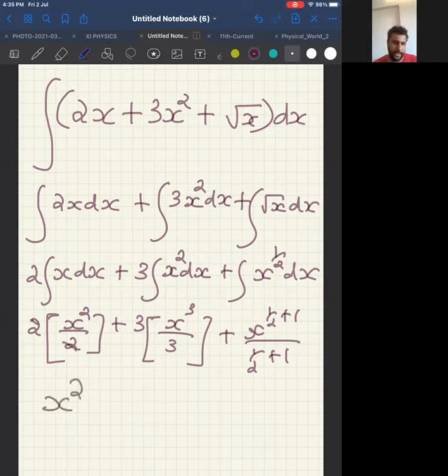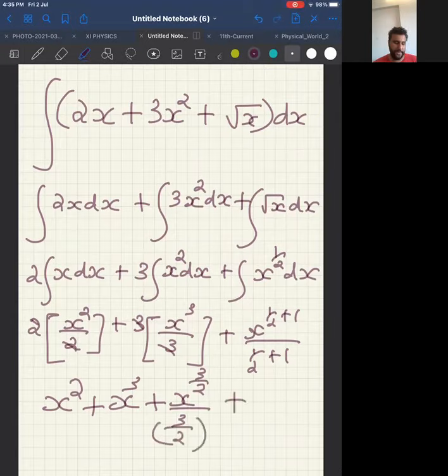I will get x square plus, 3 and 3 will cancel, x cube plus x power 3 by 2 divided by 3 by 2. You can take it up. Plus, tell me, are you getting anything similar like this? Yes, sir. Same. Okay.